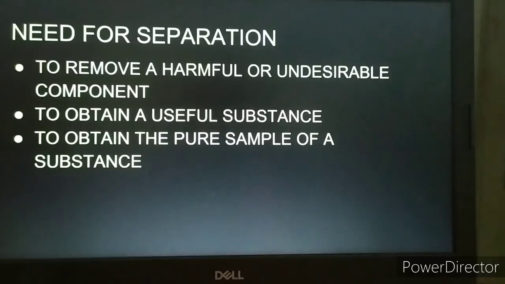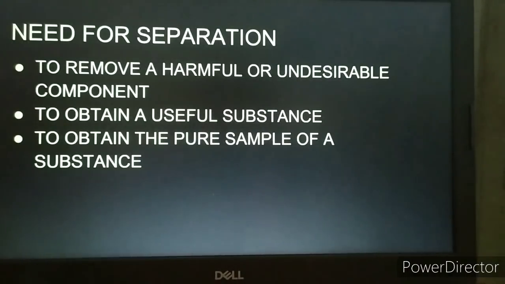Now, what does that mean? I'll give you an example. Rice, wheat, or pulses. We all have seen these examples in our house. They often contain small stones or husk. Small bits of husk are present in it, or maybe a small stone is present in the rice, pulses, or wheat.